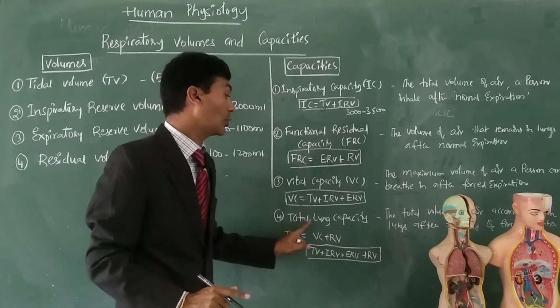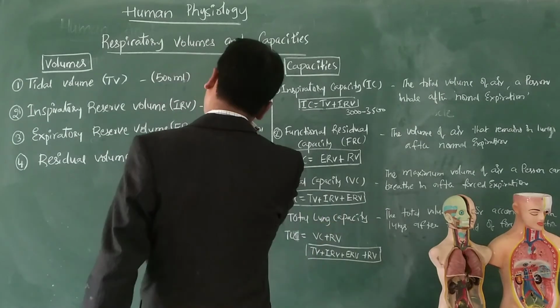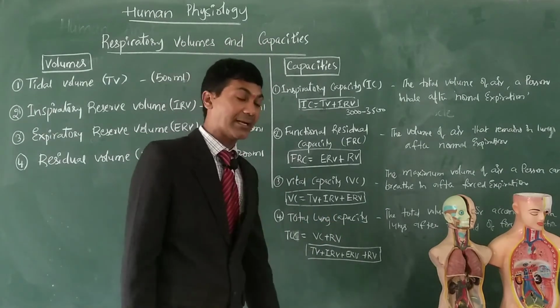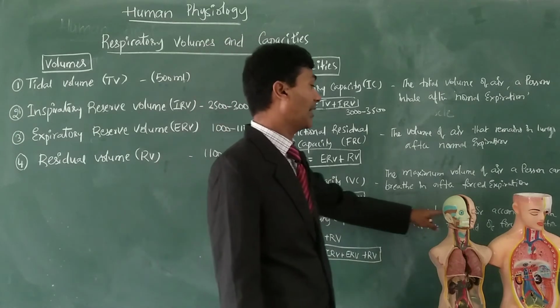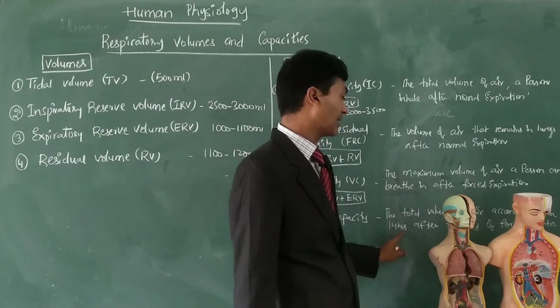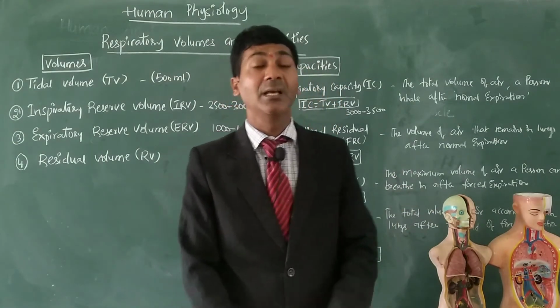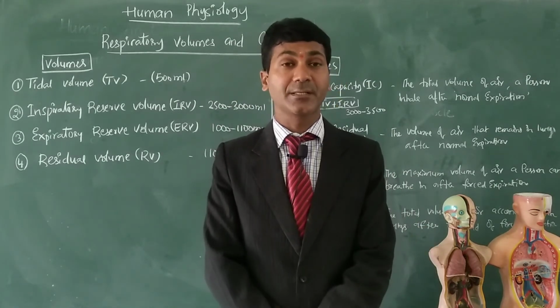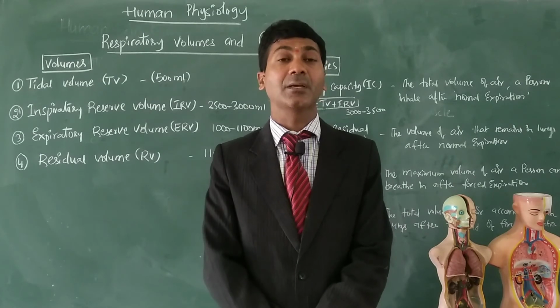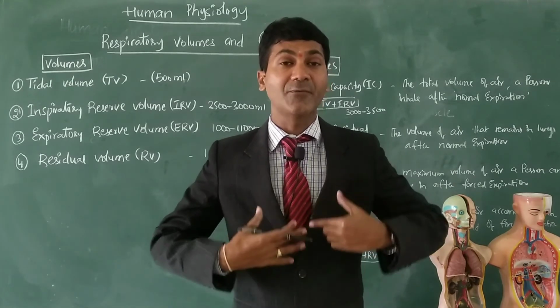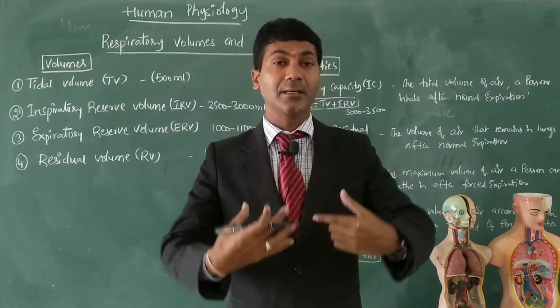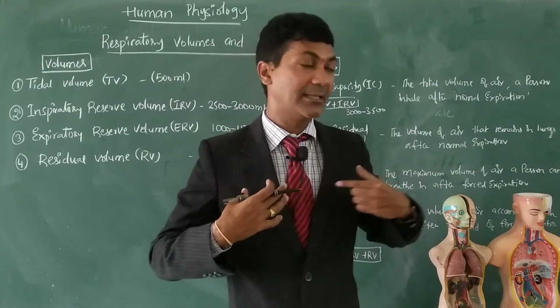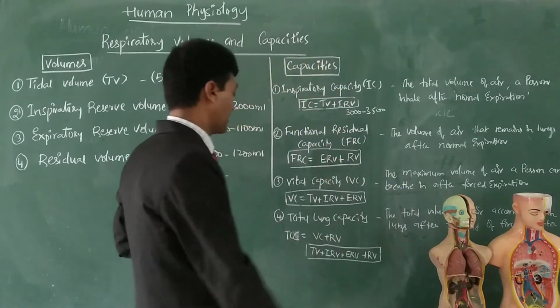And finally, total lung capacity. By adding these four parameters, we get the total volume of air accommodated in the lungs at the end of forced expiration. When the patient has done forced expiration, the air still accommodated in the lungs is called total lung capacity.